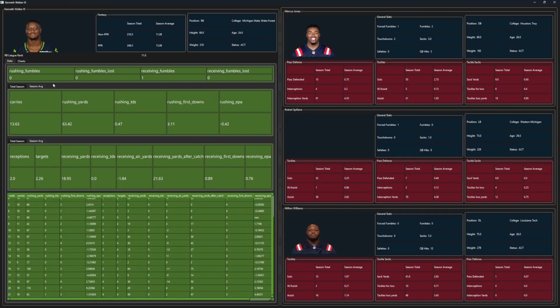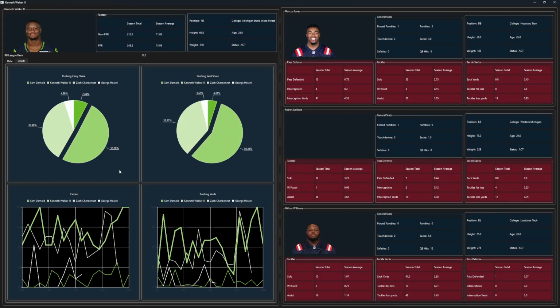So go ahead and pause this video if you need any more of the data. But looking at our share, you have Kenneth Walker at 50.7% of the rushing carry share and 56.4% of the rushing yard share. And the next largest portion goes to the handcuff, Zach Charbonnet at 35.1% of the rushing yard share and about 37% of the rushing carry share.